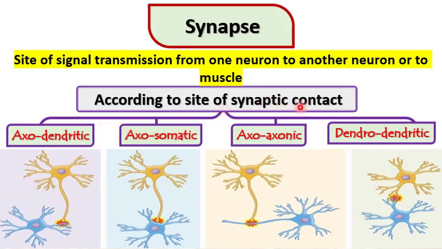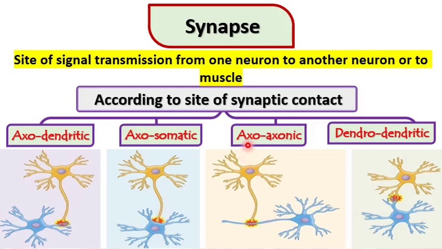There are types of synapses according to their contact. Axodendritic, from its name, is a synapse between axon and dendrites, as we see. This is the axon of the nerve cell, and this is the dendrite of another cell. So the synapse in between is between the axon and the dendrites, so it's called axodendritic. Another one is called axosomatic, between the axon of one nerve cell and the cell body or soma of another cell, so it's called axosomatic.